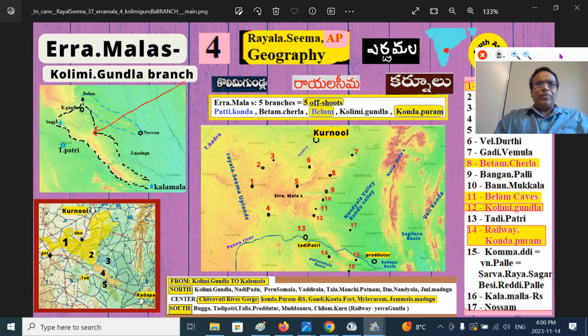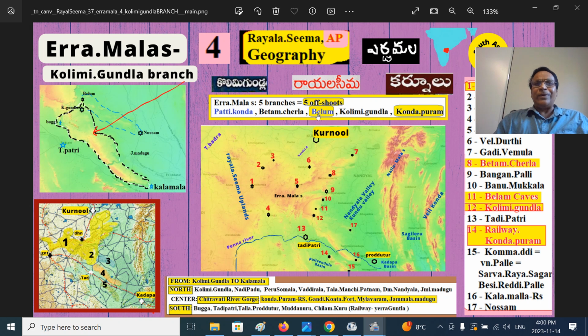So previously we looked at the 5 parts of ErraMala. This is the part 1, 2, 3, 4, 5. Here are the 5 parts of ErraMala. The Patttikonda branch and Betamcherla: we have taken the road line between Kurnool and Guti as the dividing point. West of it is Patttikonda, east of that is the Betamcherla branch number 2. That's the heartland. When you say RayalaSeema ErraMala regions, you have to always remember the Betamcherla railway station as well as the Dhon railway station junctions. That's the heartland.